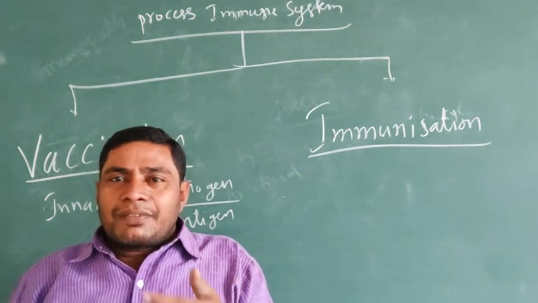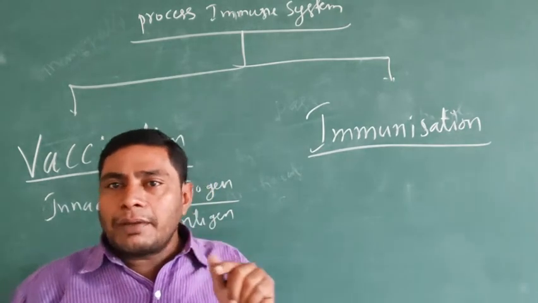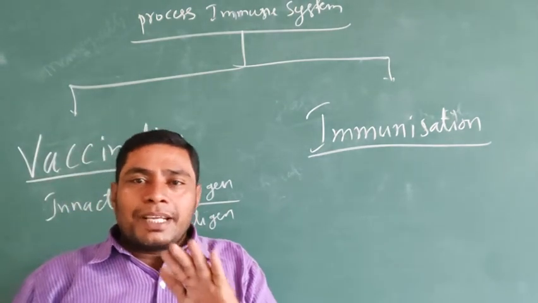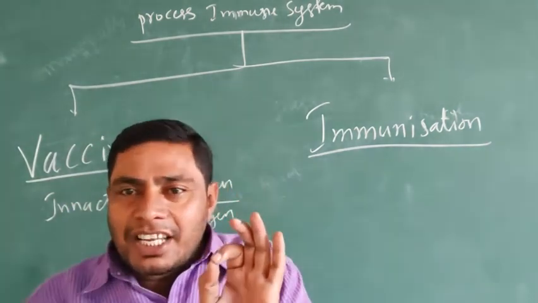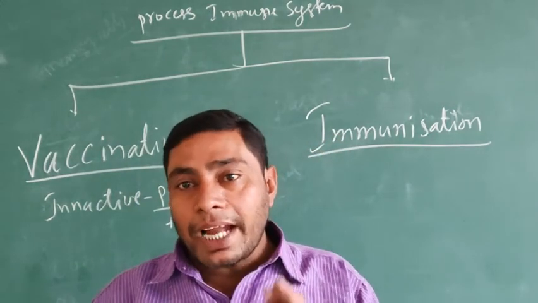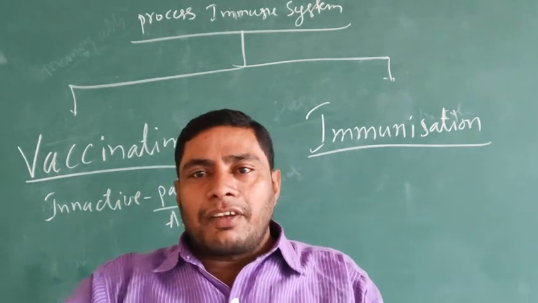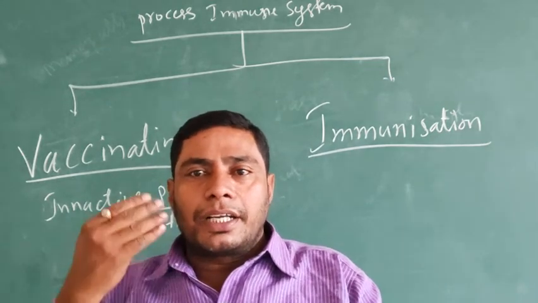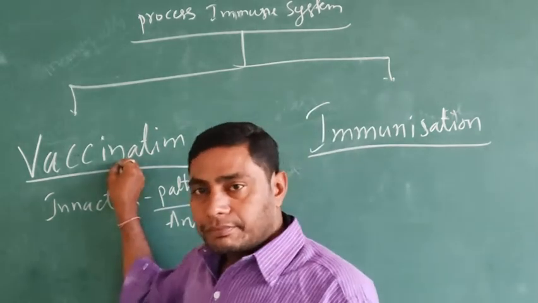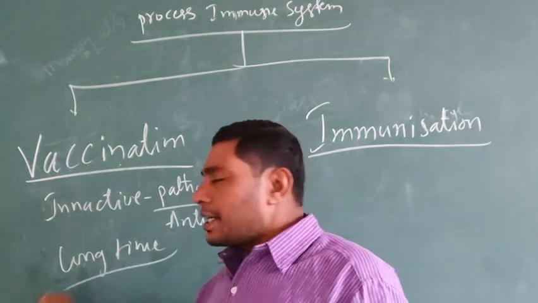So vaccination is nothing but one type of active immunity. Vaccination causes active immunity. It is helpful for the development of active immunity for a long time. So the immunization period is very long.